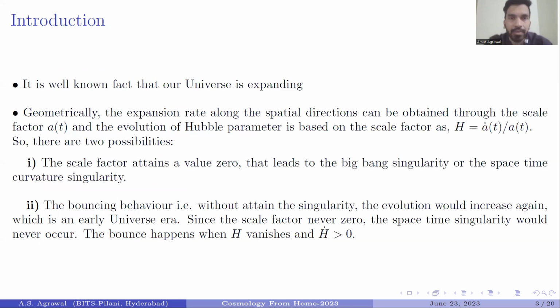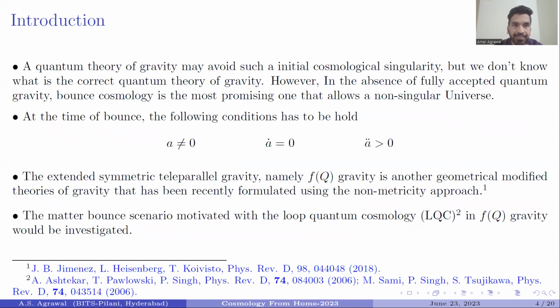As we all know, our universe is expanding in an accelerated way. The rate of this expansion along the spatial direction can be obtained through the Hubble parameter, which depends on a dot upon a. As we have seen that the universe is expanding, if we go back in time, either the scale factor acquires a zero value, which is a singularity, or it never acquires zero. It is a decreasing process to a non-zero positive value, and again it is increasing, which leads to a bounce of our universe.